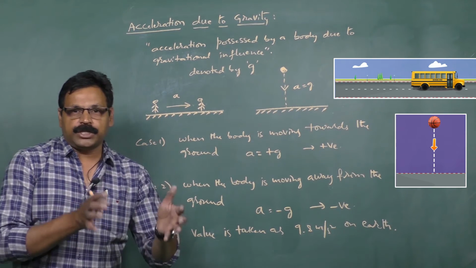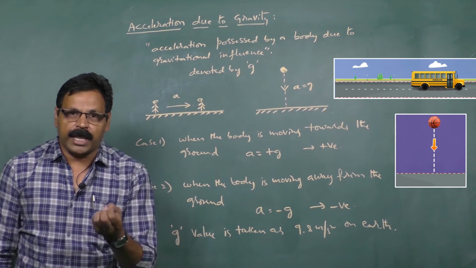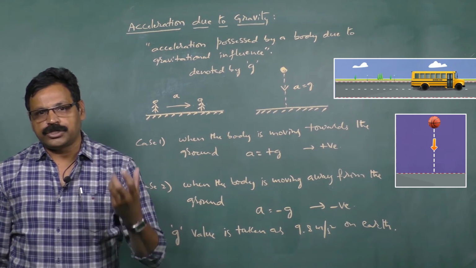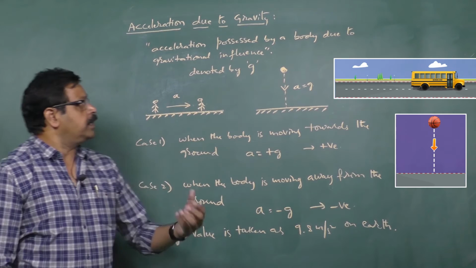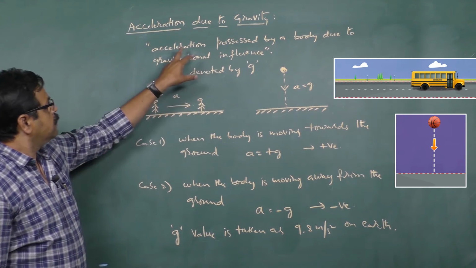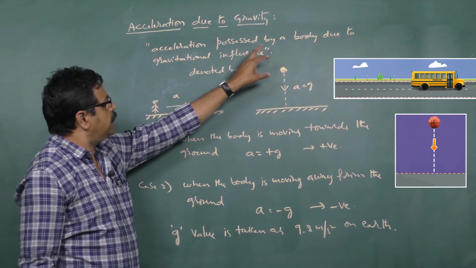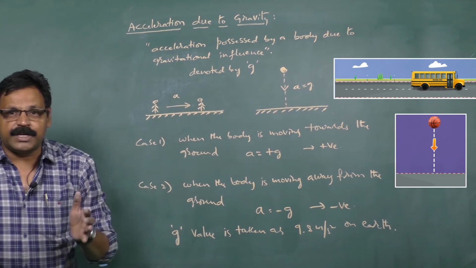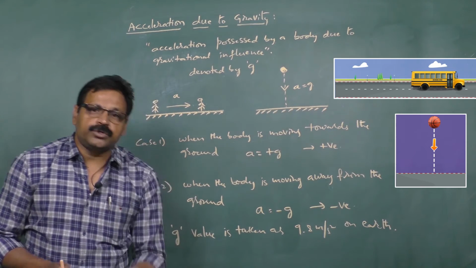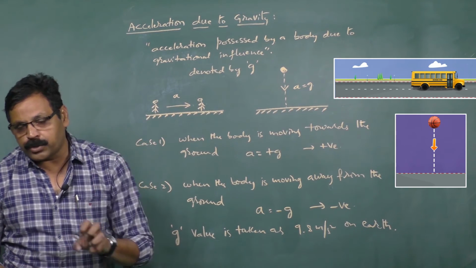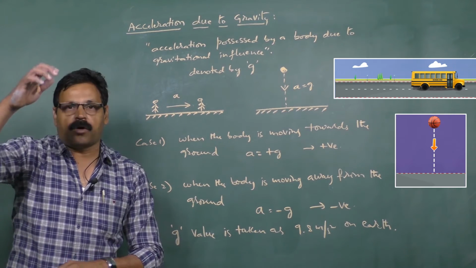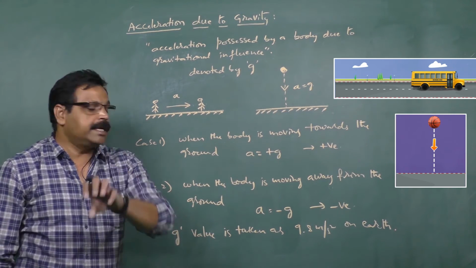Because of the gravitational pull, if a body acquires the acceleration, that we define as the acceleration due to gravity. So here we can define the acceleration due to gravity as the acceleration possessed by a body due to gravitational influence. If it is pulled towards the ground, we take it as positive, or otherwise if a body is taken away from the ground, we are taking it as the negative one.